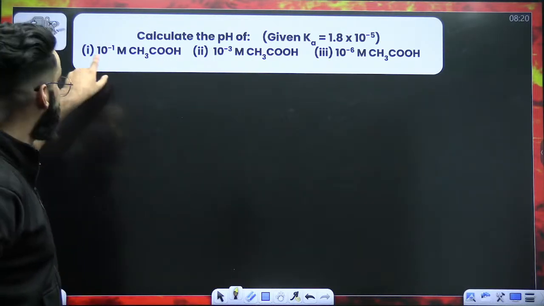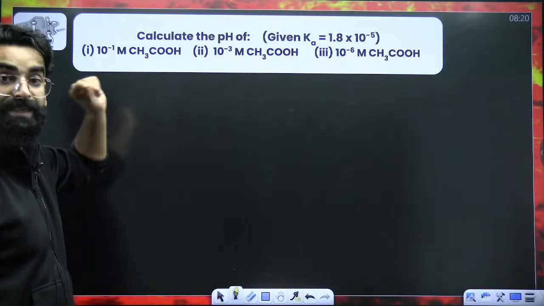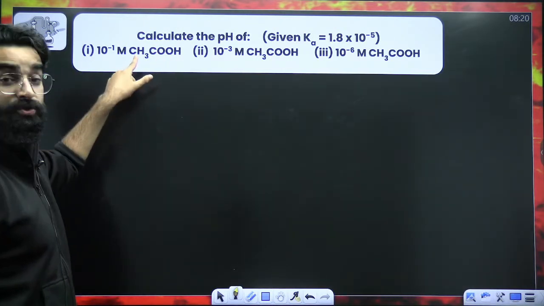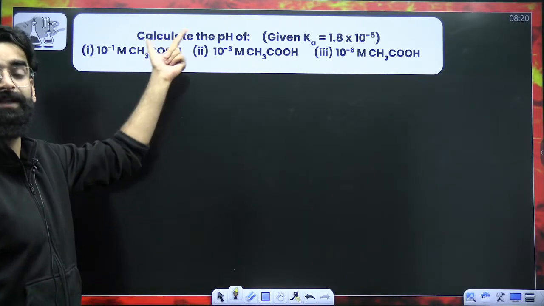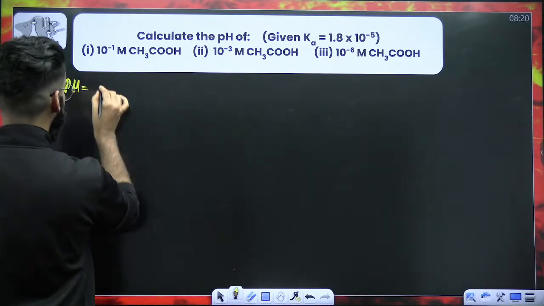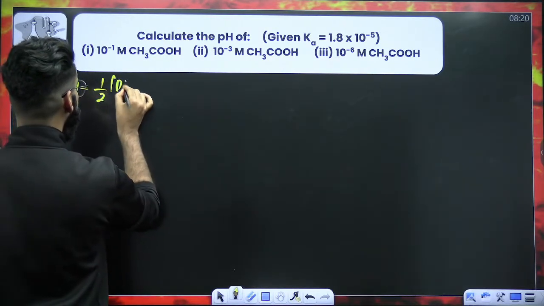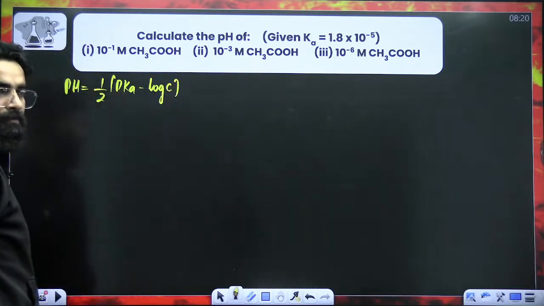Calculate the pH of this weak acid. It's a weak acid which undergoes dissociation as CH3COOH giving CH3COO negative plus H positive. How do we get its pH? Its pH will be equal to half of (pKa minus log of C), right? Minus log of C.